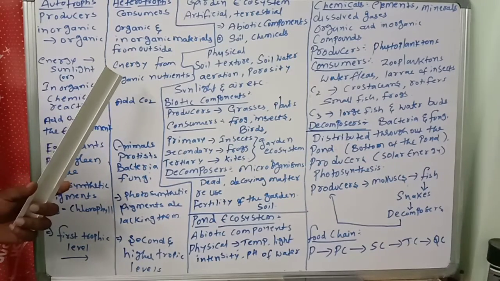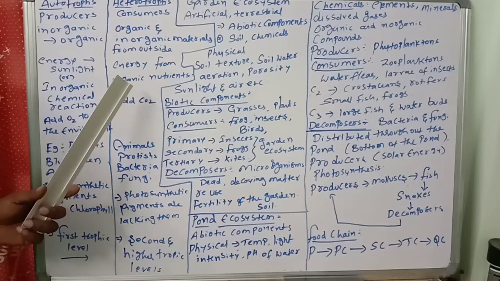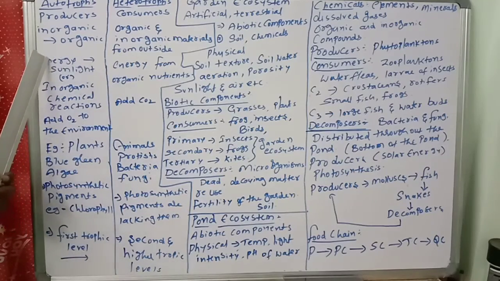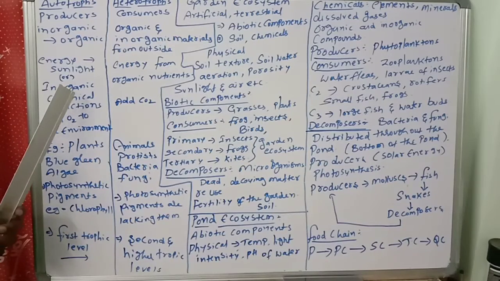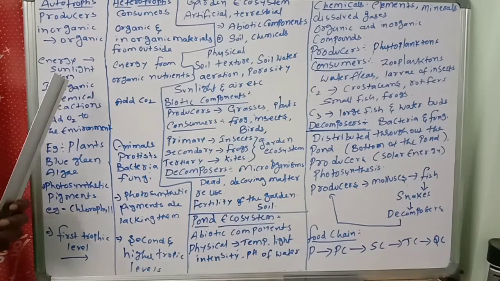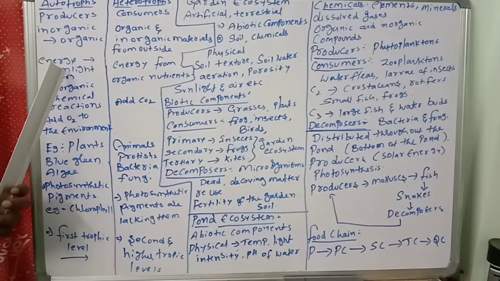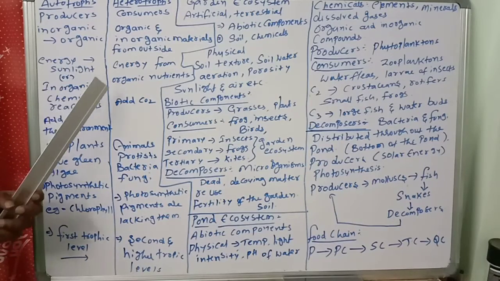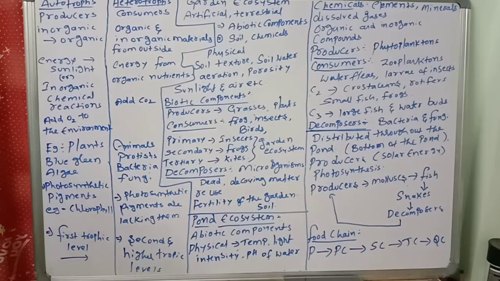This is very important. These chemosynthetic organisms, the nitrogen fixing bacteria, are the best example.